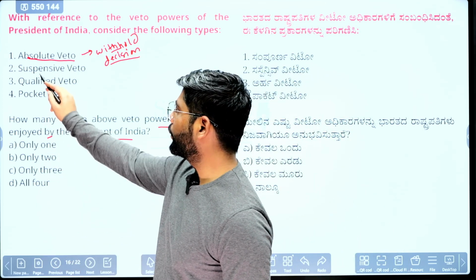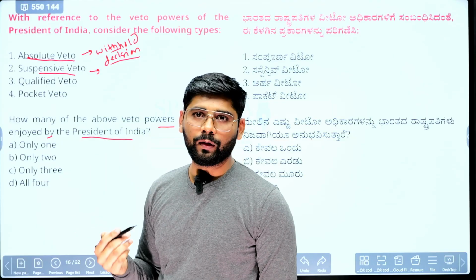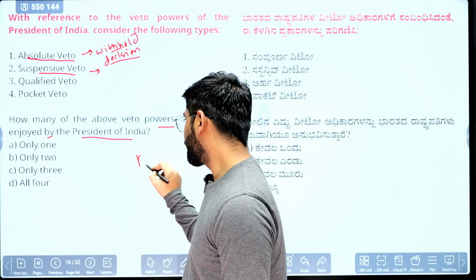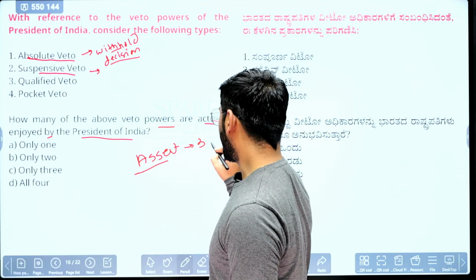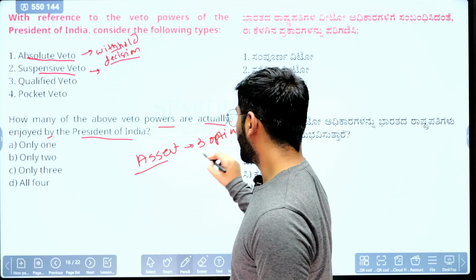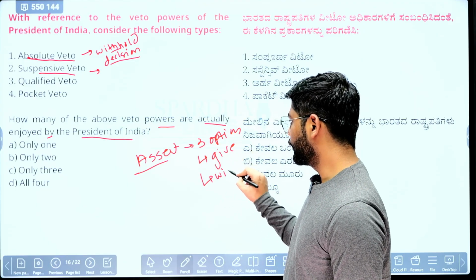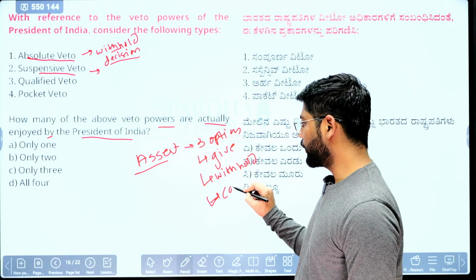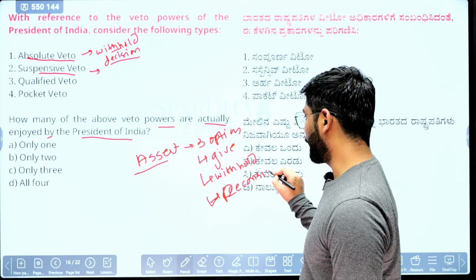Second is suspensive veto. What happens in that? The President has the power to return the bill to Parliament. When a bill is presented to the President for assent, he has three options. He can give his assent, he can withhold his assent, or he can send the bill for reconsideration of the Parliament.